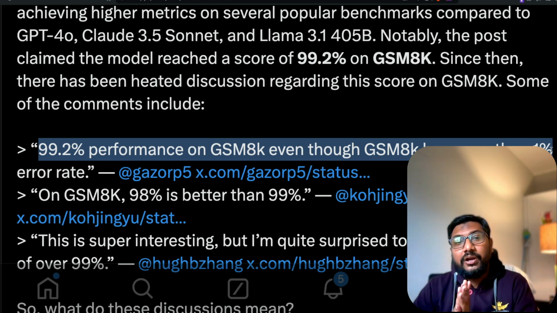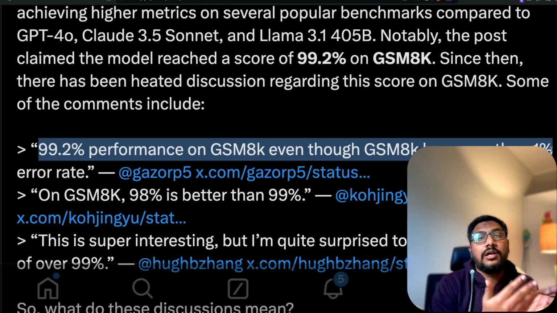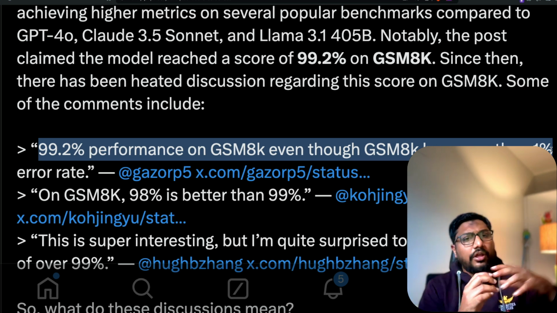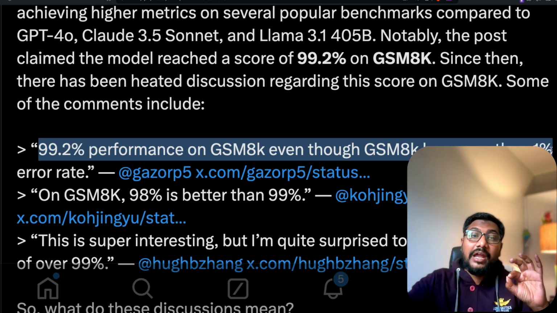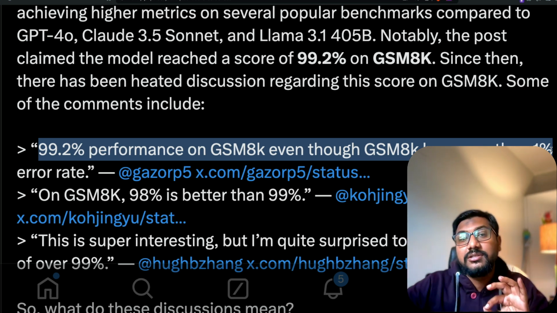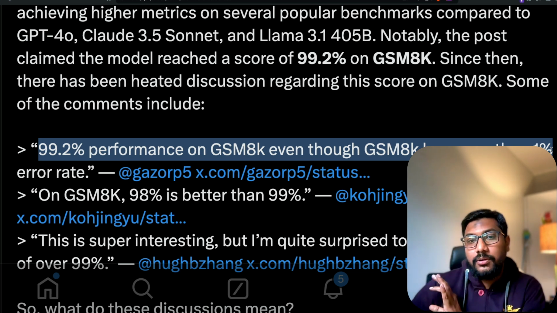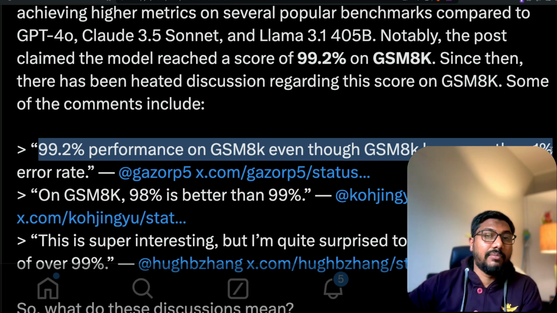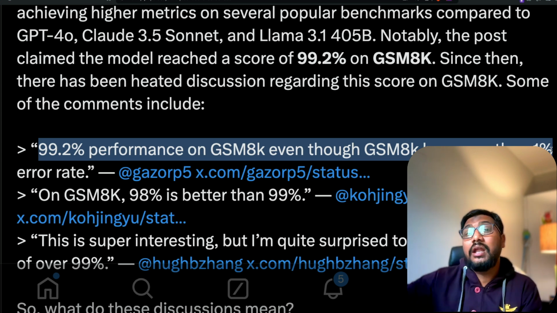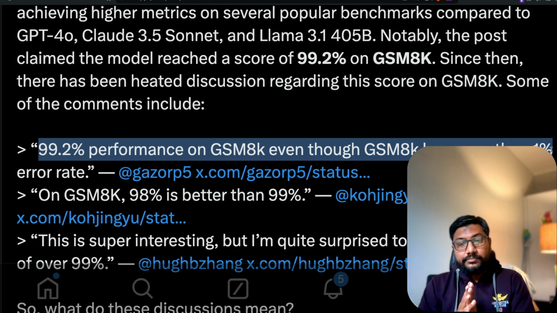Now, what people have figured out is that if you have 100 questions on GSM 8K, it already has an inbuilt 1% error rate. You've got 100 math questions and 1% of the answers that GSM 8K claims are right are themselves wrong. So the data set itself is 99% pure. Now, here comes the Reflection 70 billion parameter model and claims that it has got 99.2% accuracy on GSM 8K.